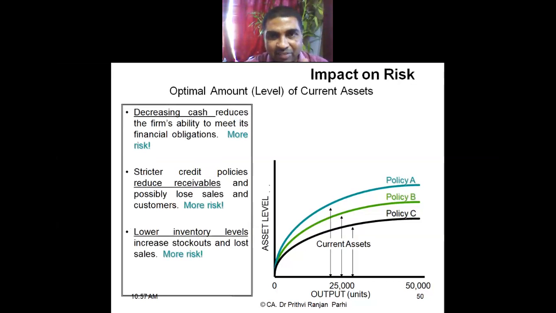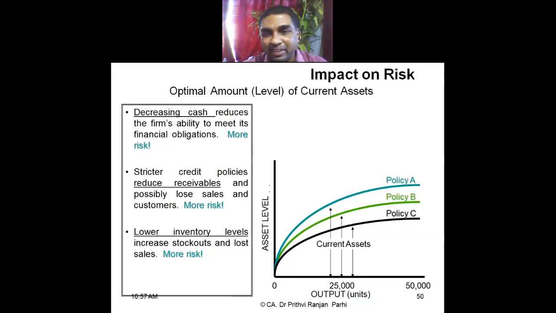Coming to the risk aspect. In which policy, A, B, C, is risk more? Risk is more in the aggressive policy. Aggressive means policy C, aggressive management. Policy C.